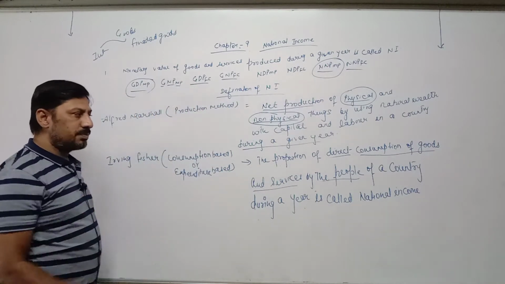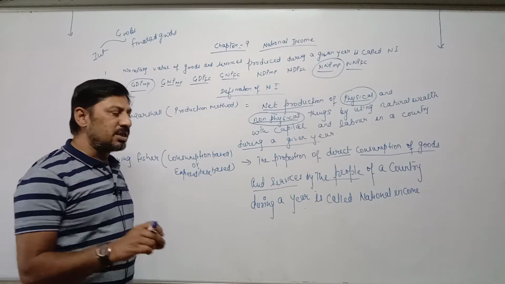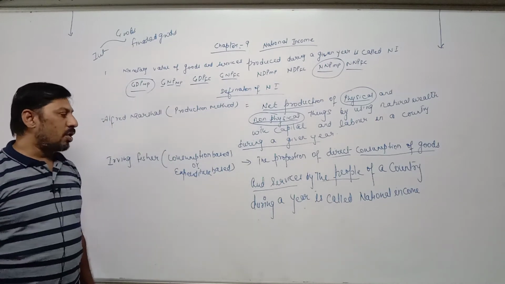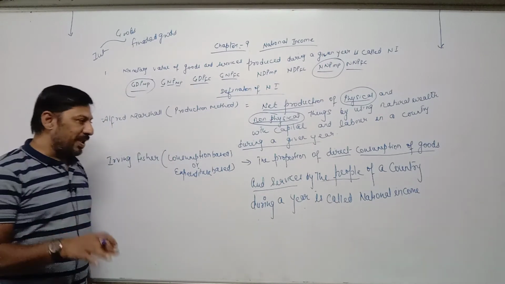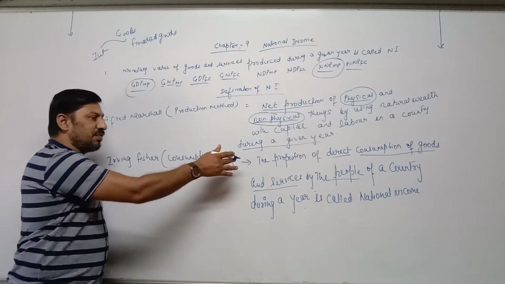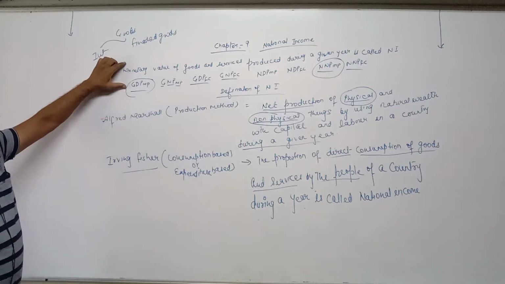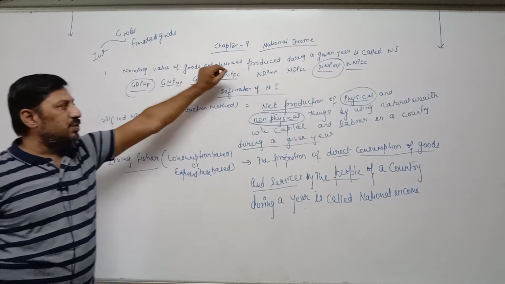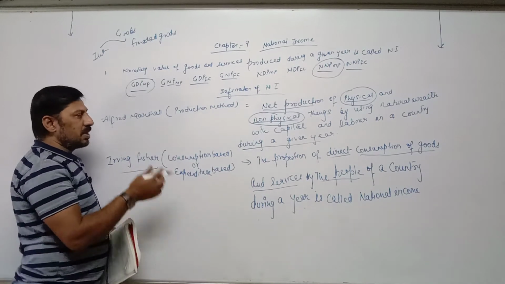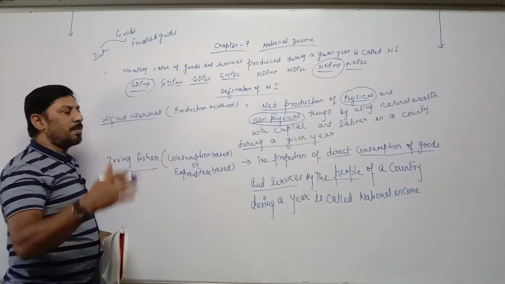So in the current year, whatever goods and services are purchased by consumer in order to satisfy their wants directly, it is called national income, and it is based on consumption method or expenditure method, and such definition is given by Irving Fisher. So one definition is common: monetary value of goods and services produced during a given year is called national income. Then different definitions of national income are given by different economists on the basis of production method, expenditure method, and income method.